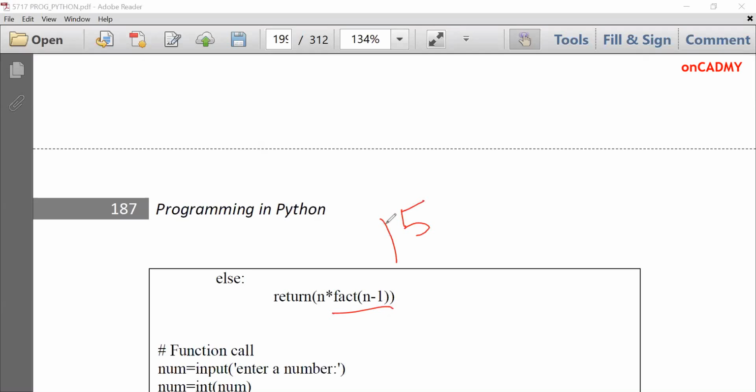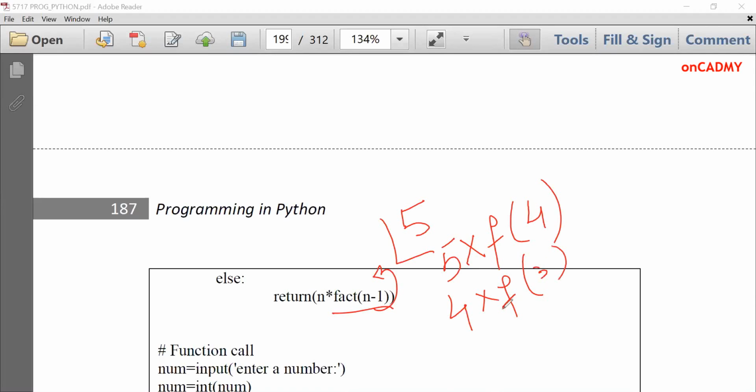So this is the logic, because factorial is the reduction of number in every call. Suppose I'm going to compute factorial of 5. First it will compute factorial of 5, which leads to factorial of 4. Then in the next iteration, fact n minus 1 is called again, going with 1 less value. Next time it will be this, third time it will be this, and in the last call it will be this. So this is the sequence in which factorial will be called.